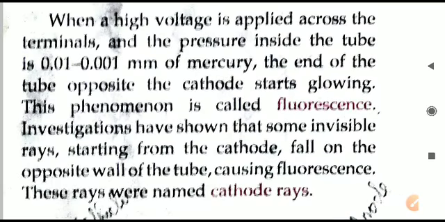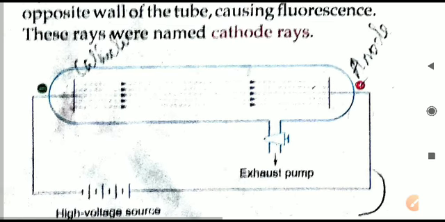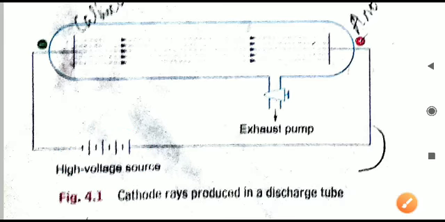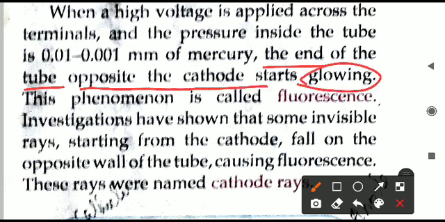Now let us discuss how the experiment has been done. First of all, we have seen the setup of the experiment and the various substances and things used here. Now when we turn on the electric supply from this battery, the electric current will start flowing, and when a high voltage is applied, only the end of the tube which is opposite to the cathode will start glowing. Why does it start glowing?